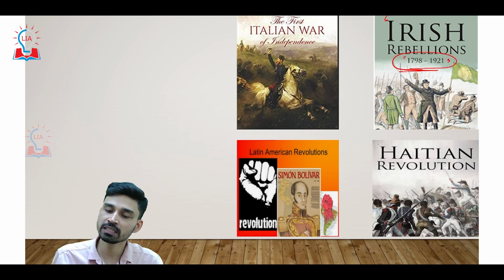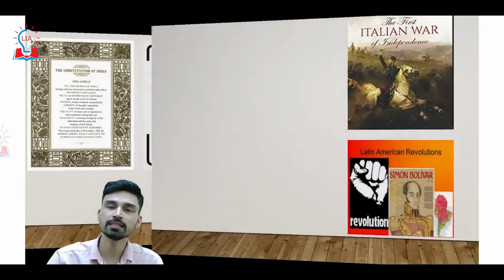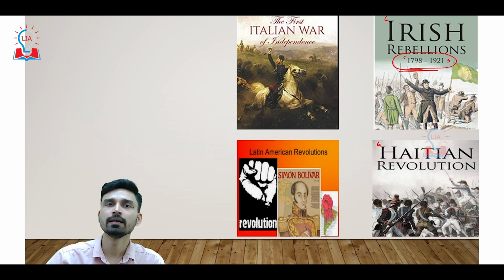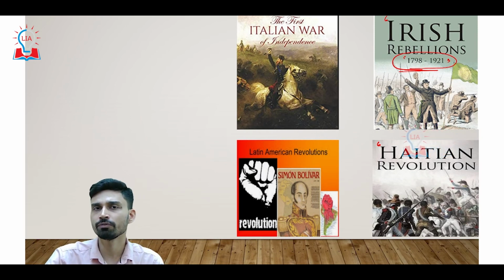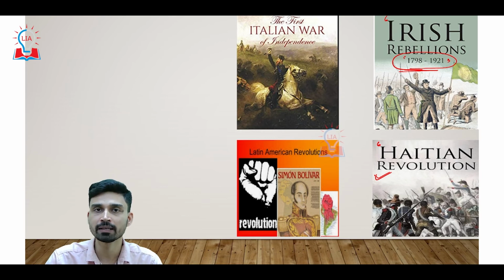Similarly, the most significant revolution that we can trace to the French Revolution is the Haitian Revolution. Now, why is this revolution very unique? Because Haiti at that time was a French colony called Saint Dominique, and it was controlled by some of the French elite class, and a large number of slaves were working as labor. So the Haitian Revolution is considered the only revolution in the history of mankind where slaves have been able to overthrow the existing government and create their own government.